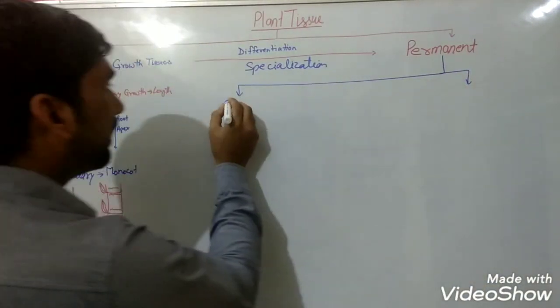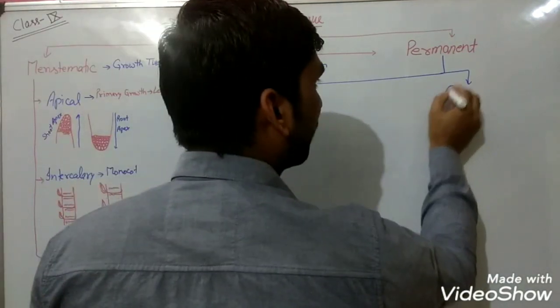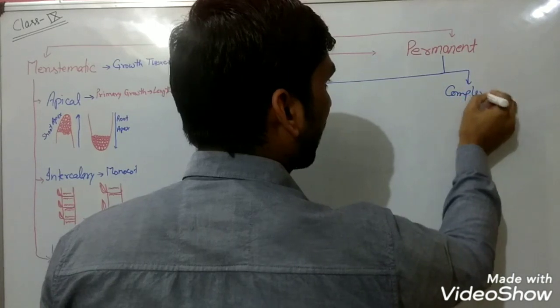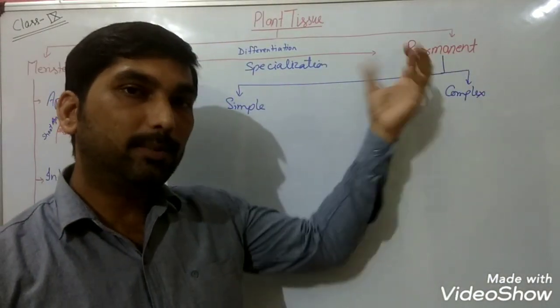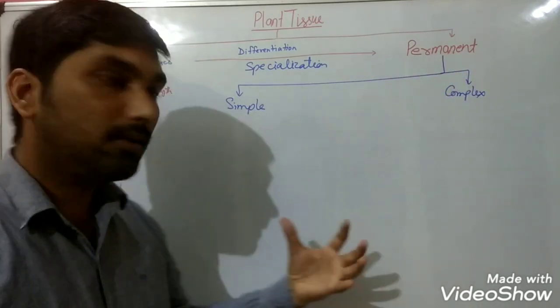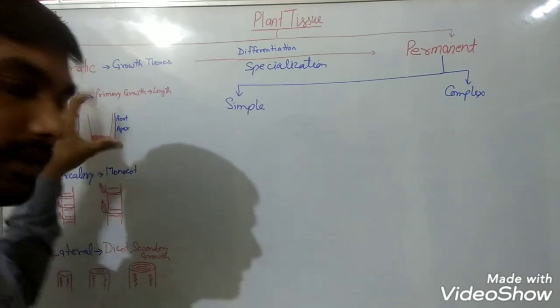The first one is simple, and the other one is complex. If they become specialized, it means they will have some difference from meristematic cells.